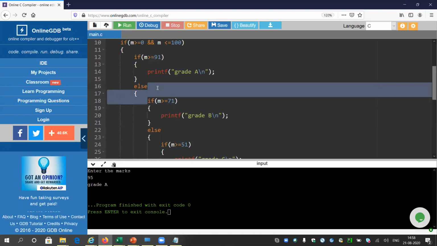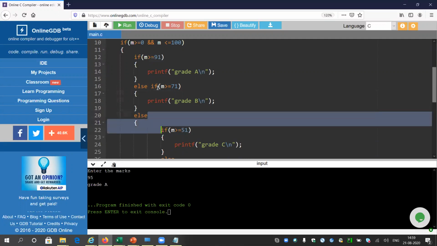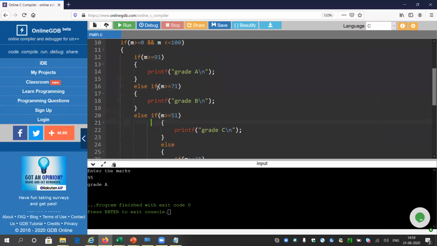You can delete the gap between else and if. Just delete this and it becomes else if, and you can make it aligned. We do not require this gap between else and if. Either you can keep it or skip it. So it is else if again.